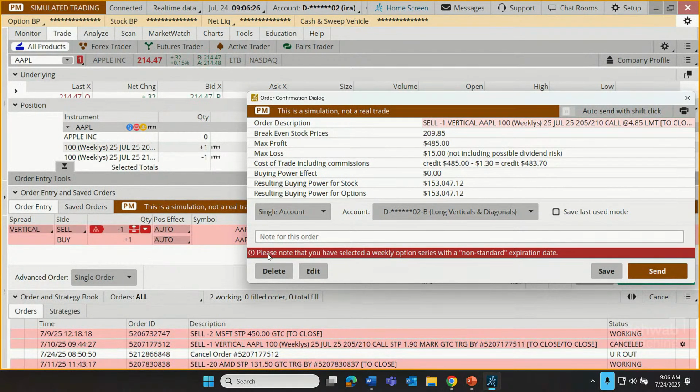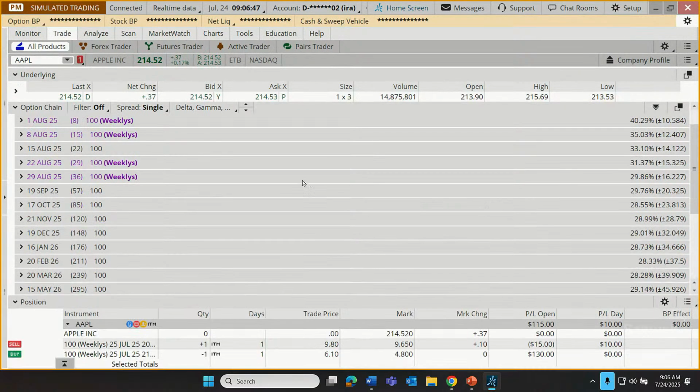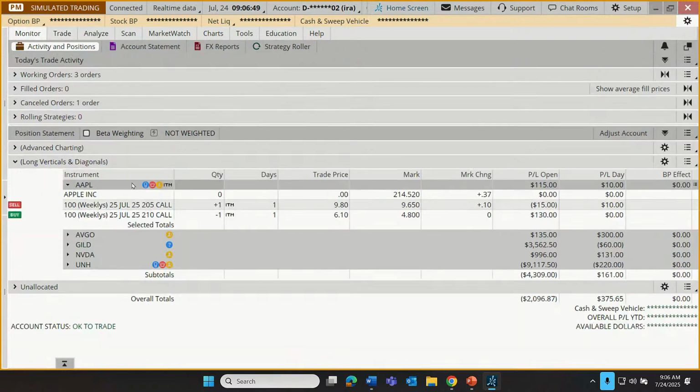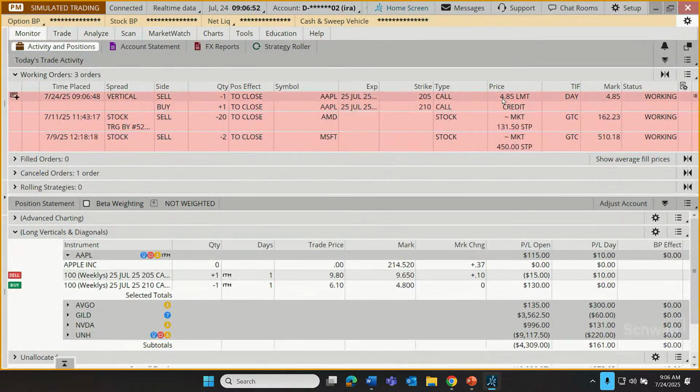And this is a reminder here, as though this were an opening transaction. This is a closing transaction, but there's a reminder here. Please note that you've selected a weekly option series, because this was a weekly option series to get out before an upcoming earnings announcement. Anyway, with a non-standard expiration date. Let's send this order off, and we're going to let that work for a moment. That's sitting up here. Yeah, we're asking for a 485 credit. The mark is at 485. It might fill. We'll see how generous this is.